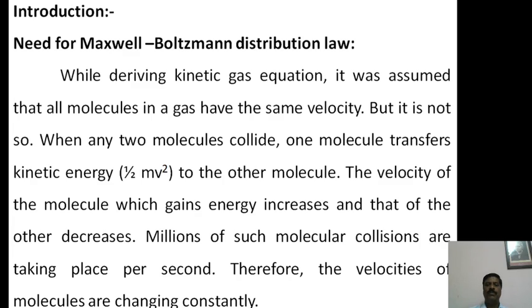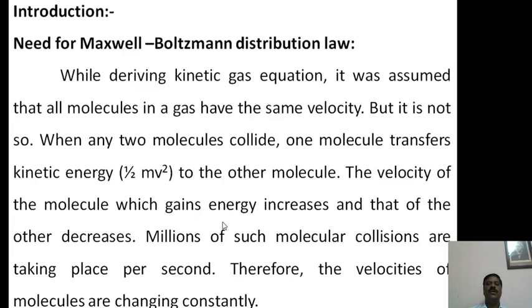Because of the millions of molecules present in a particular gas system, millions of collisions take place per second. Therefore the velocities of molecules are constantly changing and are not constant or the same.